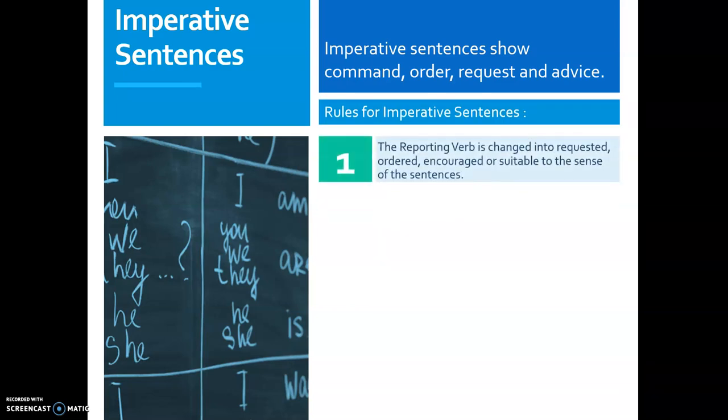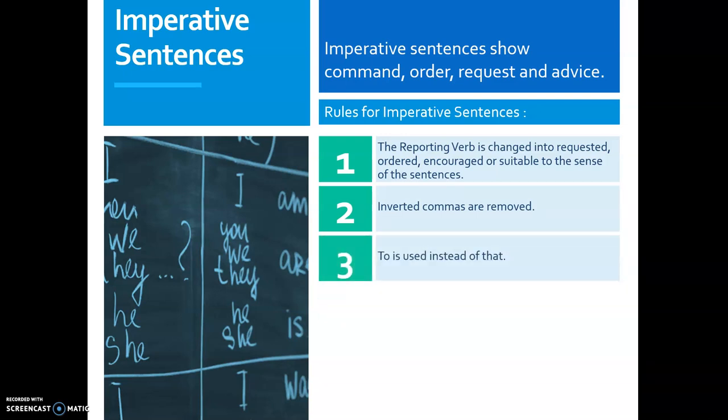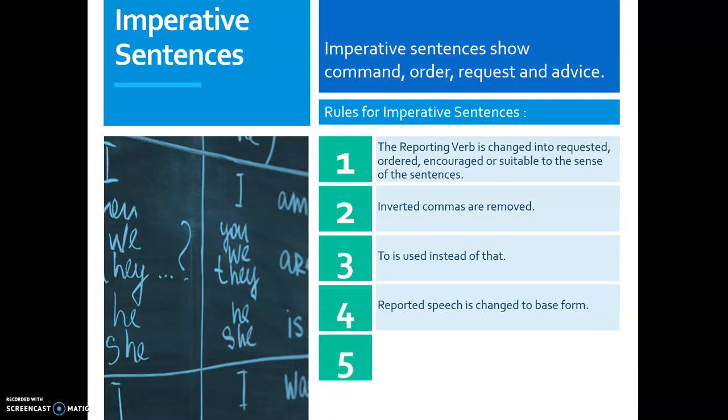Rule number 1. The reporting verb is changed into requested, ordered, encouraged, or suitable to the sense of the sentence. Looking at the sentence in the inverted commas, we need to justify what the message in that sentence is, and according to that, we need to change the reporting verb into requested, ordered, and so on. Inverted commas are removed as we always remove. To is used instead of that. Reported speech is changed to base form. Request words like please are removed.